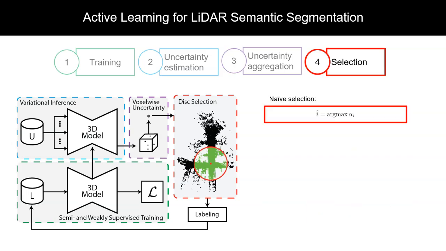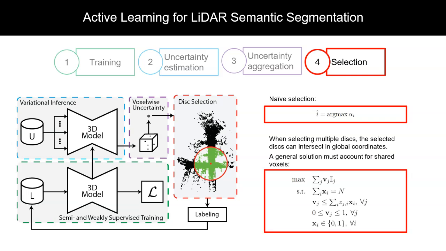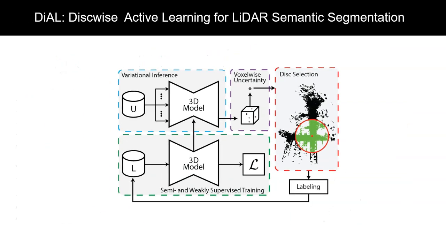However, there are a lot of fixed costs associated with active learning, from training the model to setting up a labeling pipeline. To reduce the impact of these fixed costs, a common approach is to label multiple data units, or disks, every iteration. The issue is disks can intersect in global coordinates. The intersecting regions do not provide any additional information, and disallowing intersecting would not yield an optimal solution. What would yield an optimal solution is our proposed mixed integer linear program that directly maximizes the total information within the union of the disks. Combined, we construct our final pipeline, DIAL.